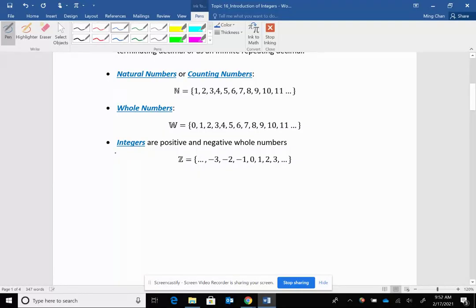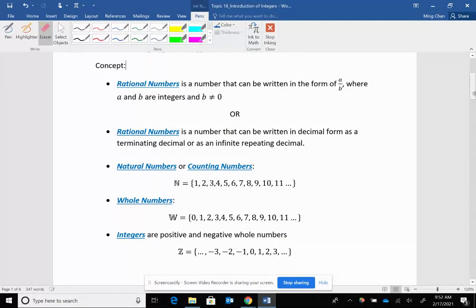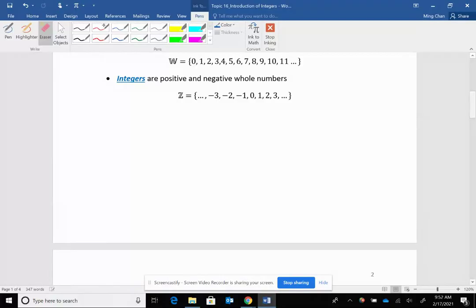Now, integers. Integers refer to positive and negative whole numbers. Here I wrote it coming from negative infinity to -3, -2, -1, 0, then 1, 2, and 3. This is your positive side, this is your negative side. So integers are considered positive and negative whole numbers. It turns out the way the different types of numbers work goes like this. I'm going to write it right here.